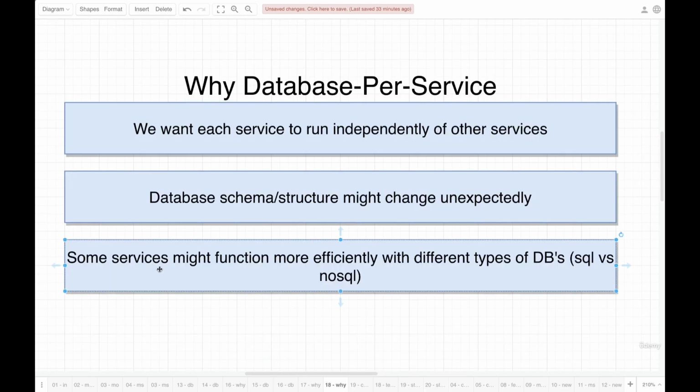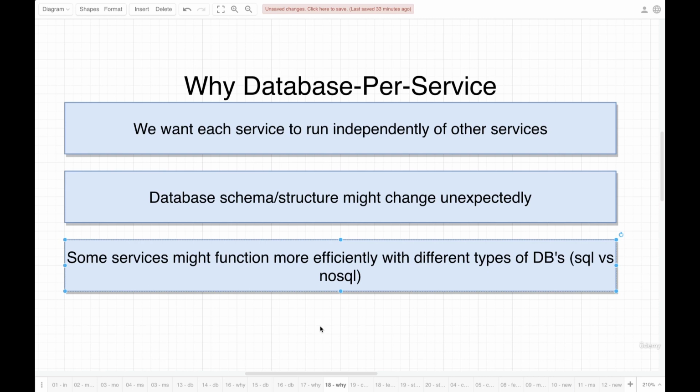The last reason throughout here is that some services might be able to function more efficiently if they are using a different type of database. So the service can run more efficiently if it uses Mongo or MongoDB as opposed to something similar to that.